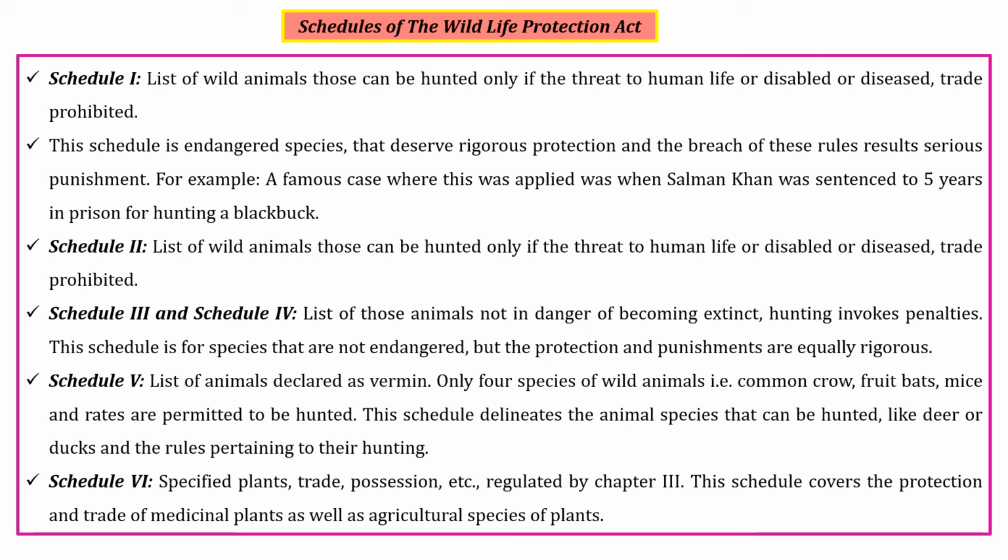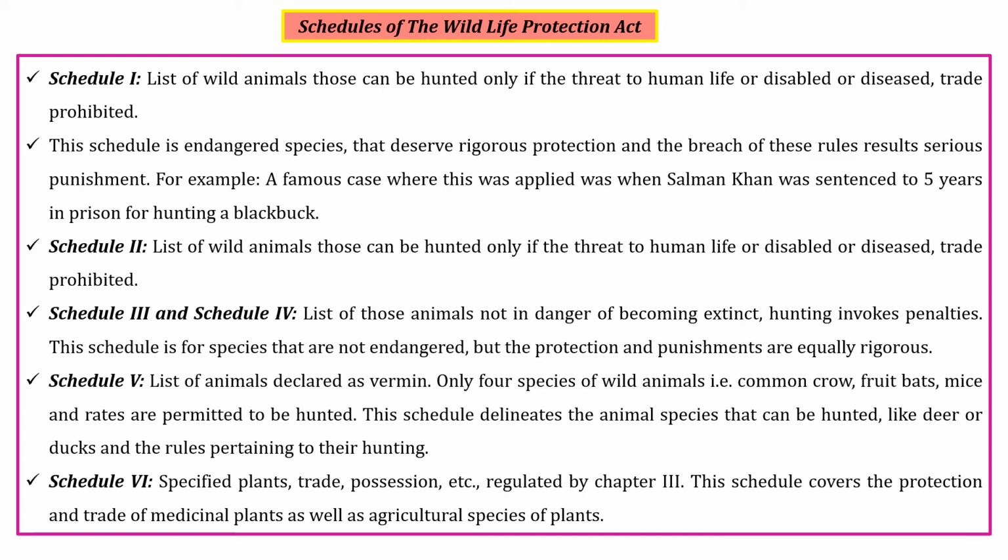Schedule 1 and Schedule 2 are similar because they protect animals in national parks or national sanctuaries. In this, animals are not allowed to be hunted for any type of trade or business purposes.